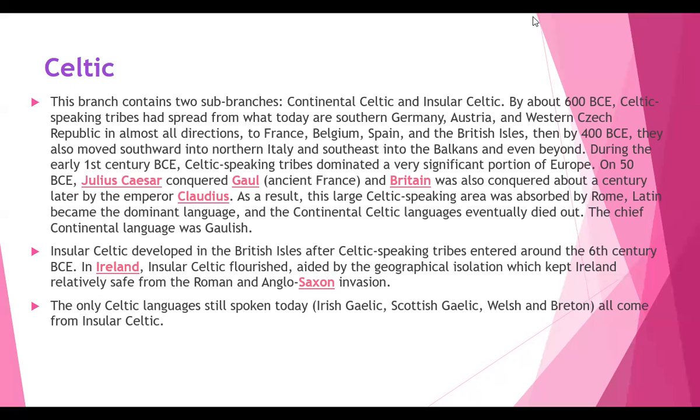And then coming to the insular Celtic, it developed in the British Isles after Celtic speaking tribes entered around the 6th century BCE. In Ireland, insular Celtic flourished, and it flourishes even today. Most of the Celtic languages spoken today are Irish Gaelic, Scottish Gaelic, Welsh, and Breton. All come from insular Celtic. Right, I hope it is very clear about this Celtic.